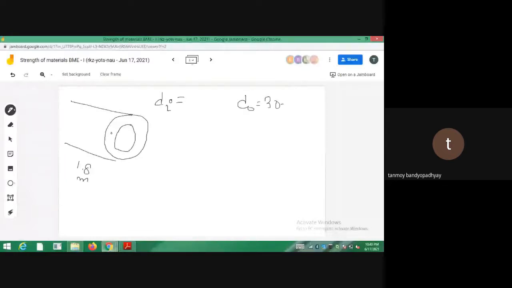That's it. So if we draw the cross section, this is C1, and the outer is at a distance of C2. So what is C2? C1 is equal to DI by 2, so that is 20 by 2, that is 0.01 meter. And C2 is the distance of the outermost fiber. C2 is equal to D0 by 2, 30 by 2, that is 15 millimeter, 0.015 meter.